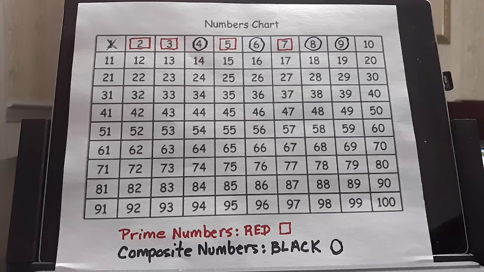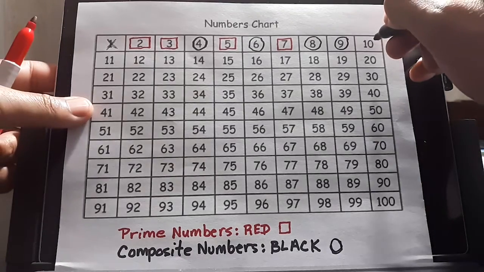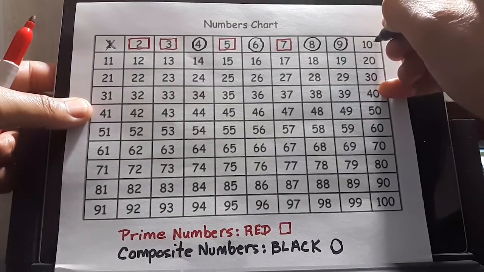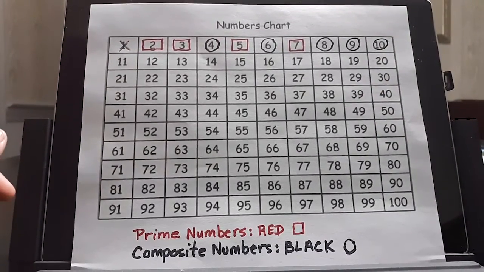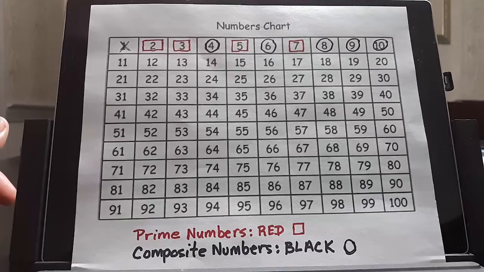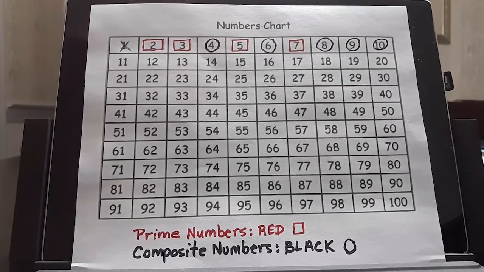The number 10 is a composite number. We can do 1 times 10 and 2 times 5. 11. 11 is a prime number because it has exactly 2 different factors, 11 and 1.